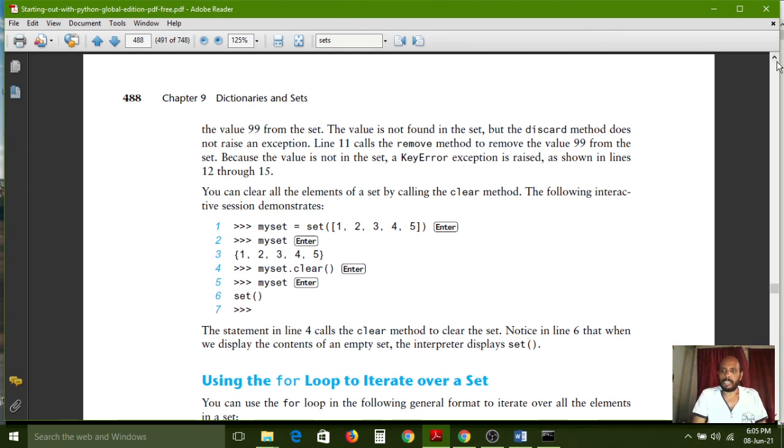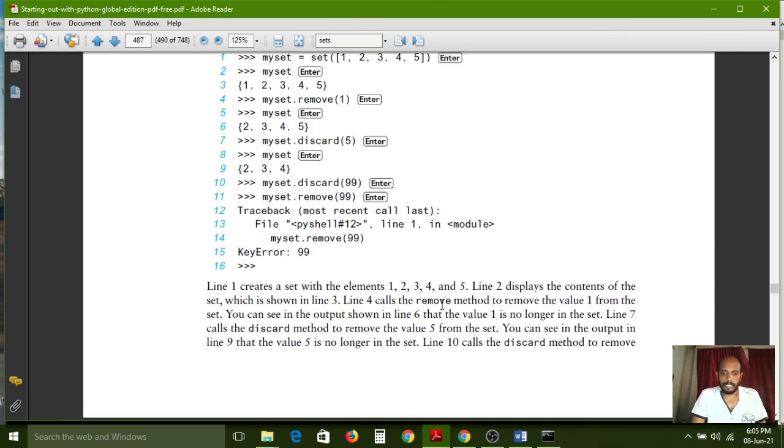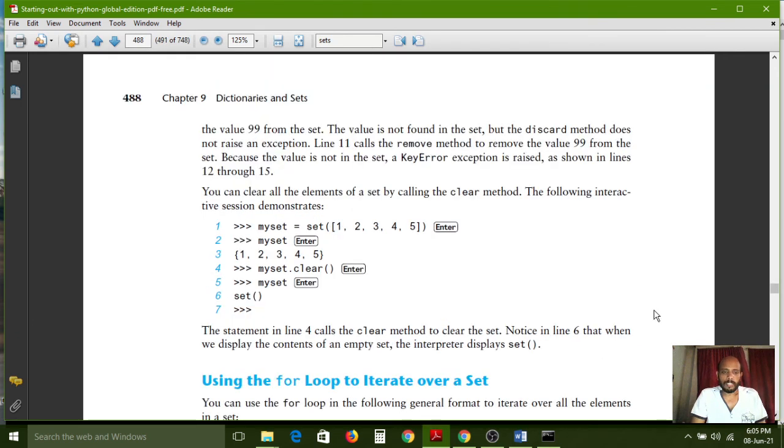And we have to see the clear method. From the 10 calls, remove method is also okay. Yeah, now we have to see the clear method. You can clear all elements of the set by calling the clear method.